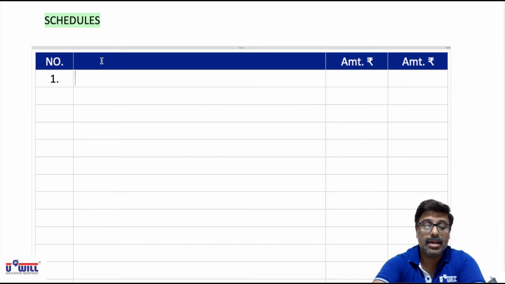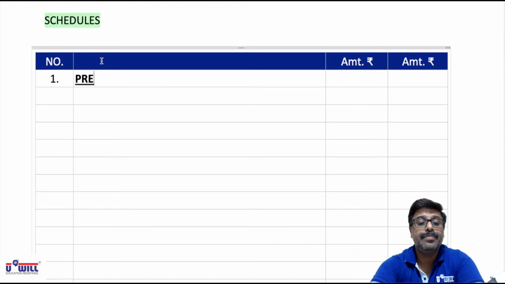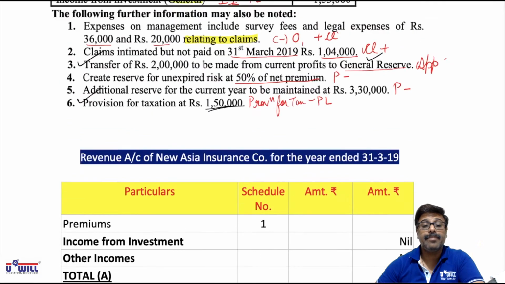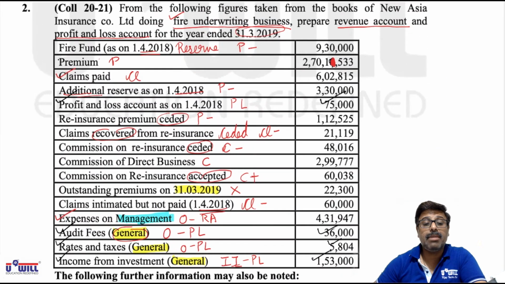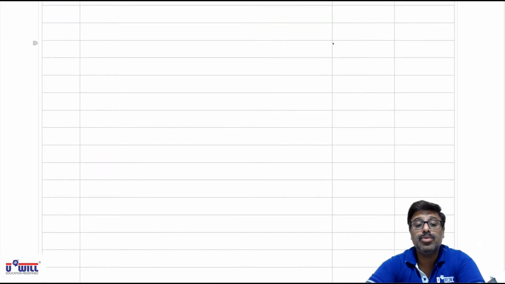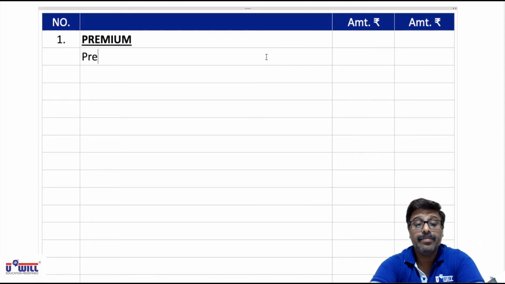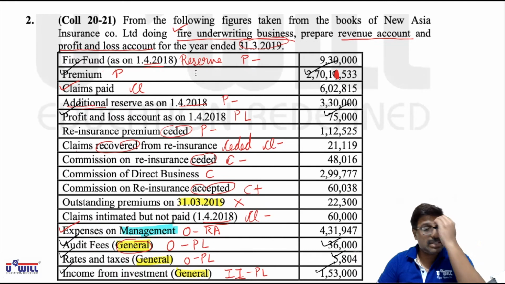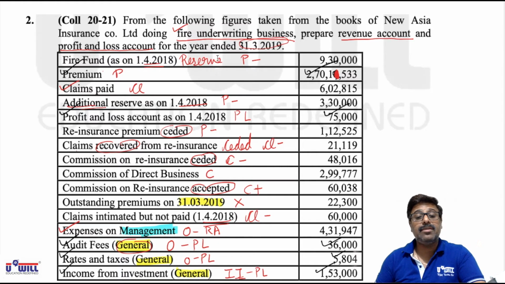So let us take schedule number 1, that is premiums. Now first we take P marked item, that is we start with this premium amount of 2701,533. Okay, premiums of 2701,533. Now in that, as I said, this fire fund is reserve, and reserve will take after adding all the other amounts of premiums and subtracting premiums, because on the net amount we have to create that 50% reserve for unexpired risk.